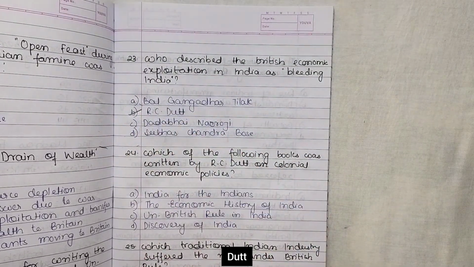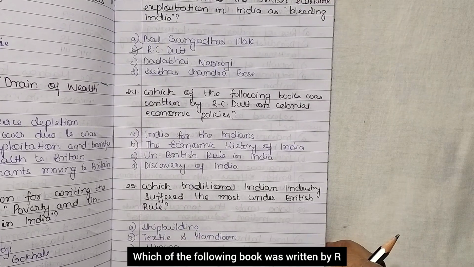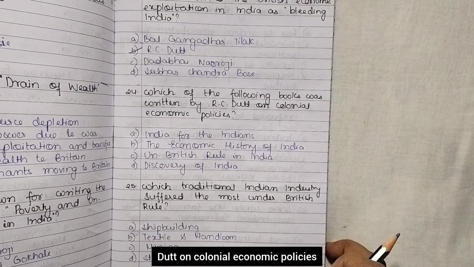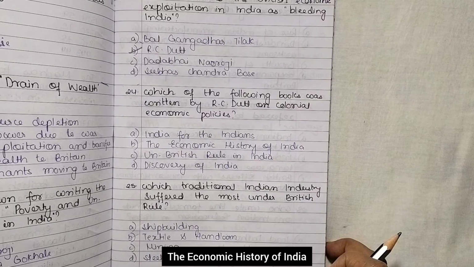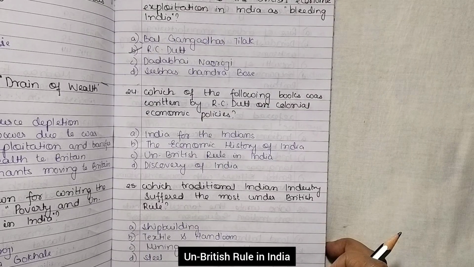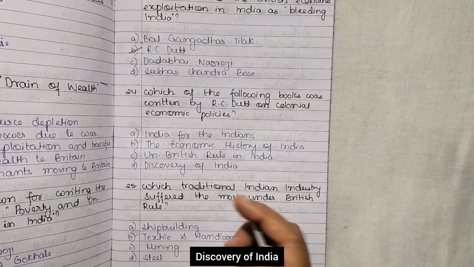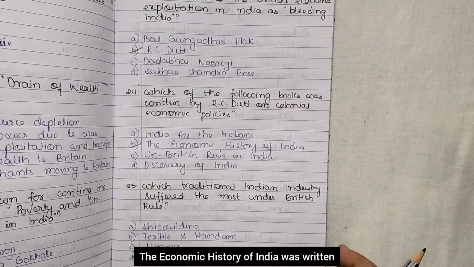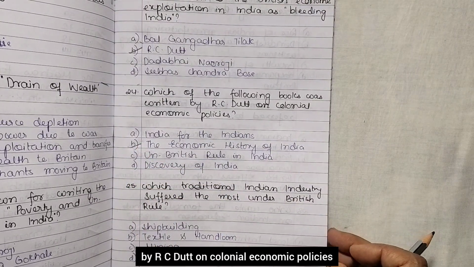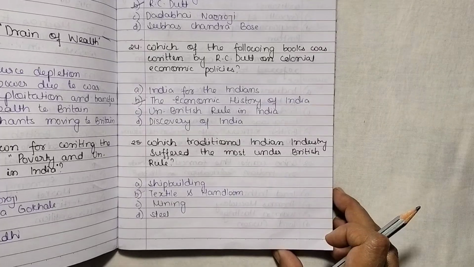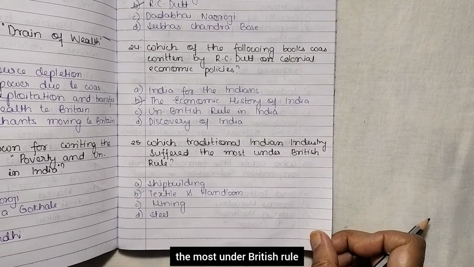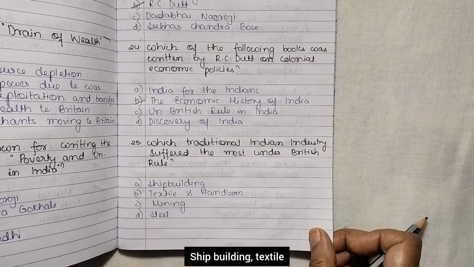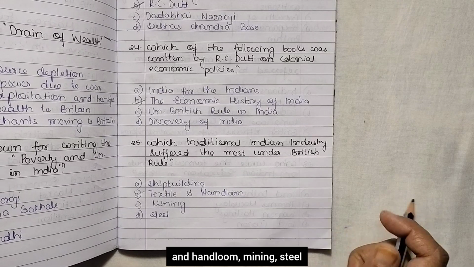Who described the British economic exploitation in India as Bleeding India? Bal Gangadhar Tilak, R.C. Dutt, Dadabhai Naoroji, Subhash Chandra Bose. R.C. Dutt. Which of the following books was written by R.C. Dutt on colonial economic policies? India for the Indians, The Economic History of India, Un-British Rule in India, Discovery of India. The Economic History of India was written by R.C. Dutt. Which traditional Indian industry suffered the most under British rule? Shipbuilding, textile and handloom, mining, steel.